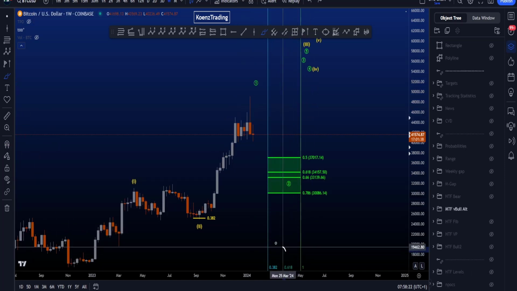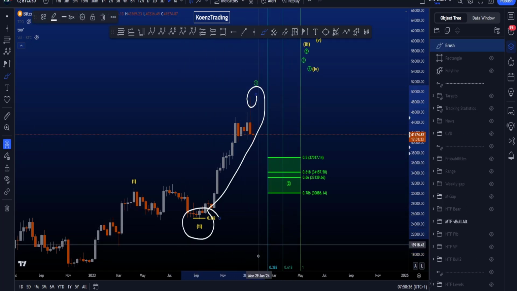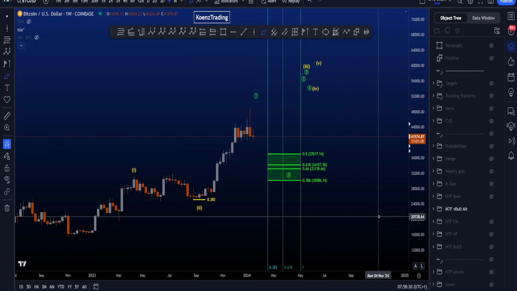Preferably, this wave 2 is ending after the 0.382 Fib time. Taken from the low of 2 to the high of 3, it is sitting on the 19th of February 2024.